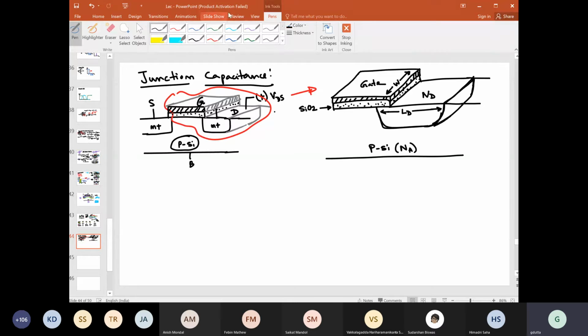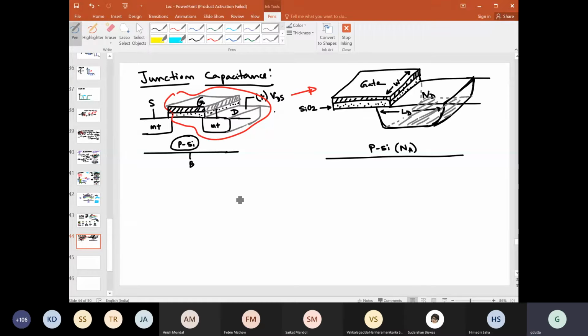In that case, we can probably make a type of 3D view of this, right? Then you can say there will be one capacitance due to this bottom plate, right? You are with me, right? This bottom plate. So this is between this N plus region and this P side. This will give you one depletion layer, so one depletion capacitance on this side. Fine, okay.